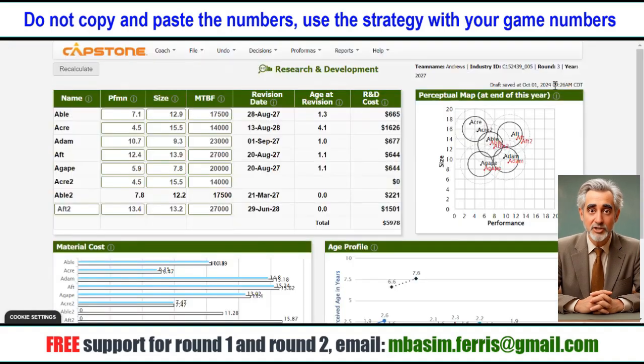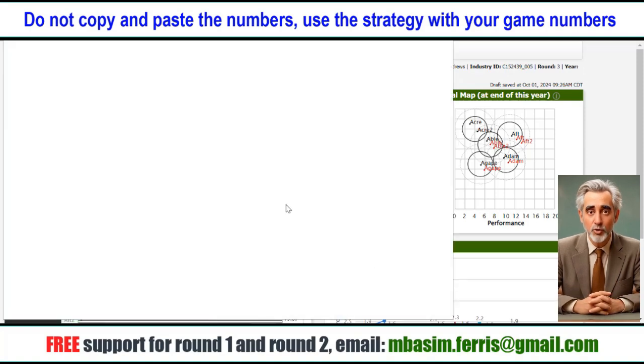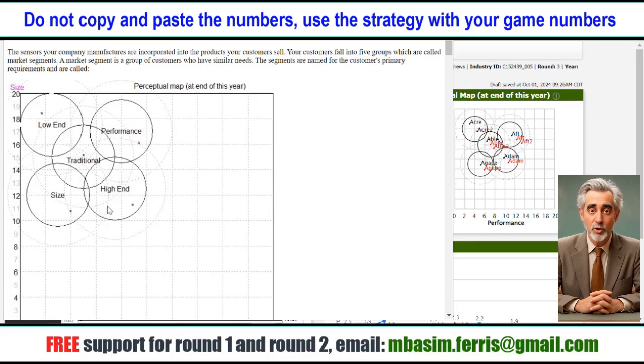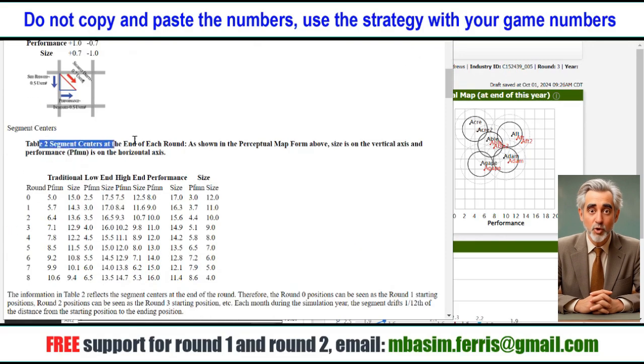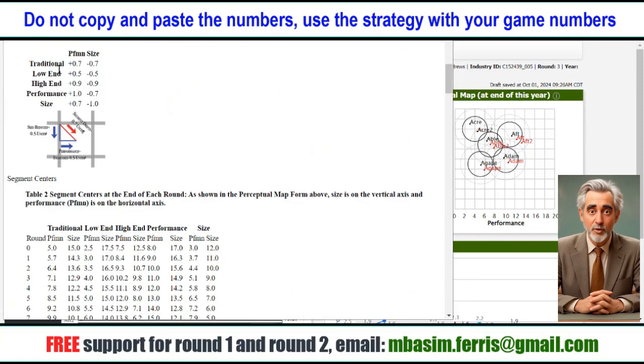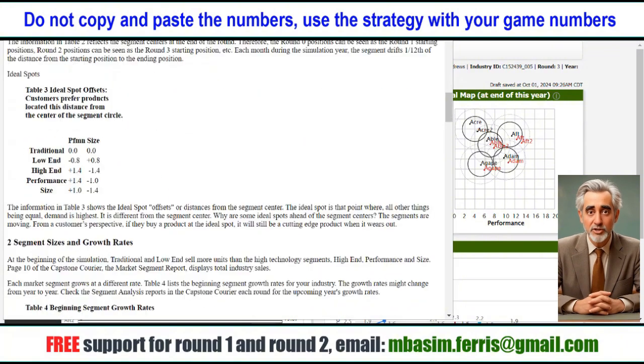Before making any decisions, you should check the industry condition report to understand the market. The industry has 5 product segments: low-end, traditional, high-end, performance, and size. Long-term strategy: develop 3 new products to double sales and profits from Round 3 to 4 until the end of the game, Round 8. This requires investing faster than competitors.